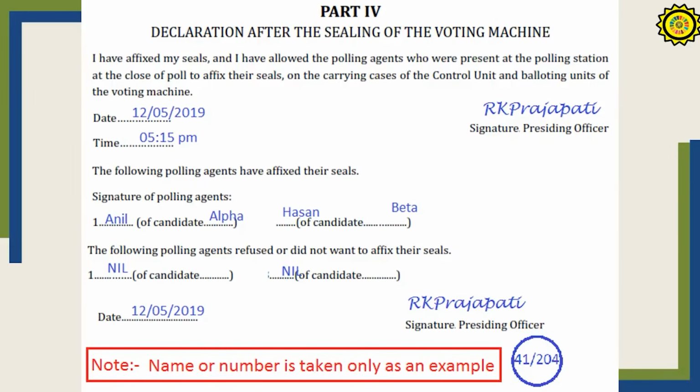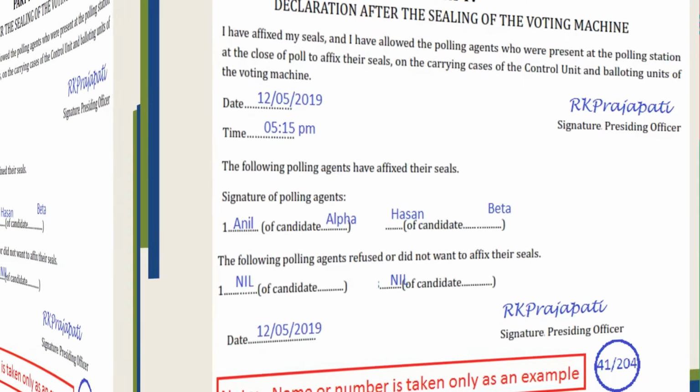This is the declaration after sealing of the voting machine. After the election has been over, when the machine is kept back into the carrying case, it has to be sealed, an address tag has to be placed, and the signature of the candidates' agents who are available there must also be taken.